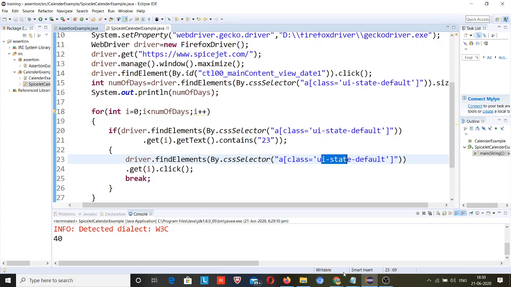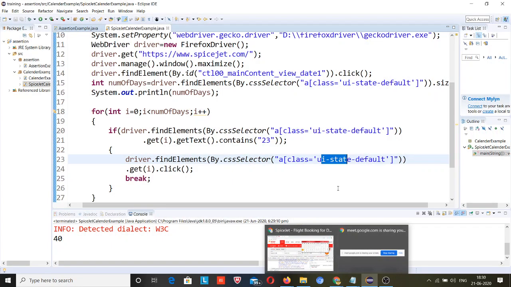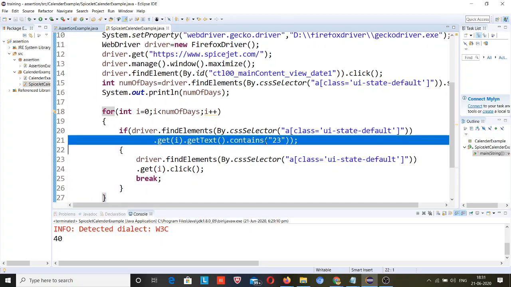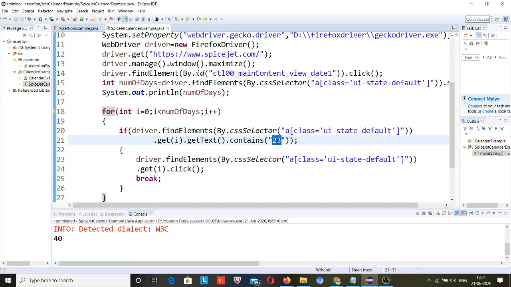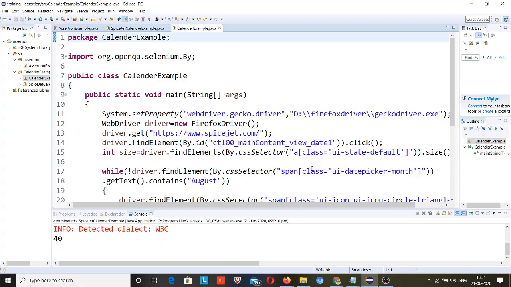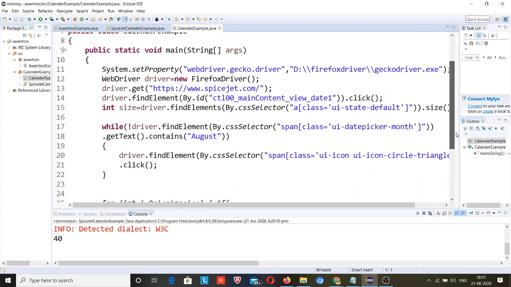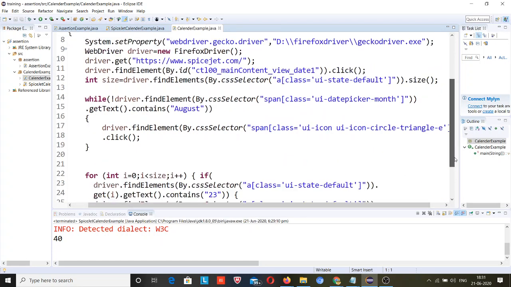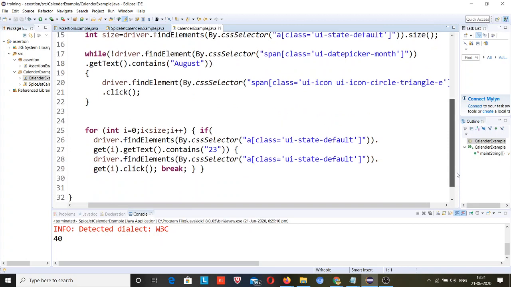So Vandan, I think when you start indexing with i equal to 1, then it will get the desired value. This will not be a problem, because we are checking here. Let me check my code. I was trying to do it previously today. Okay, this was the code and it was working fine.